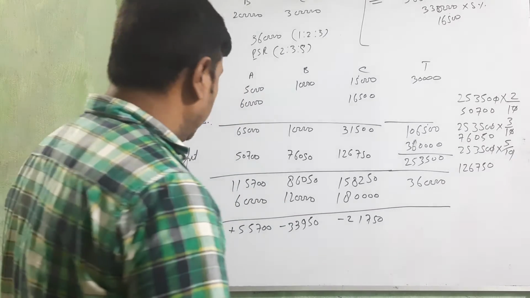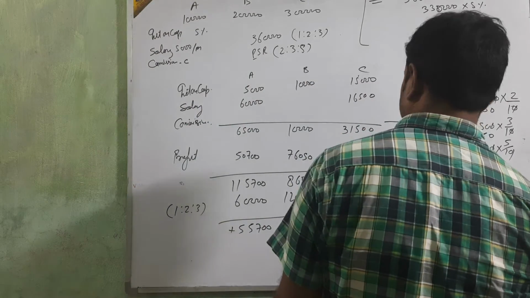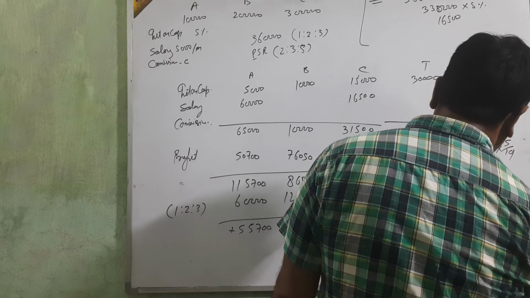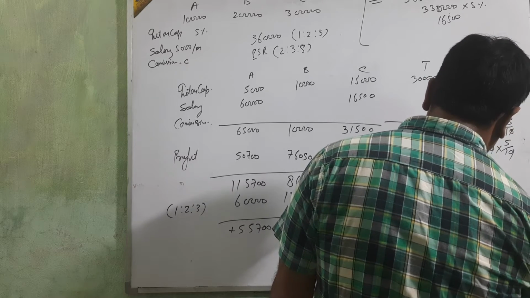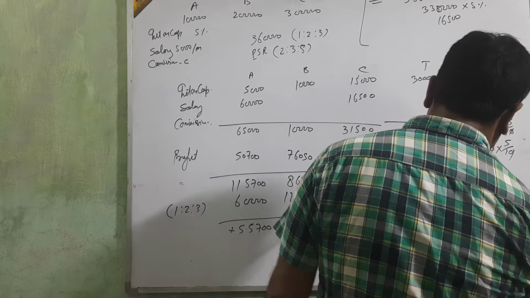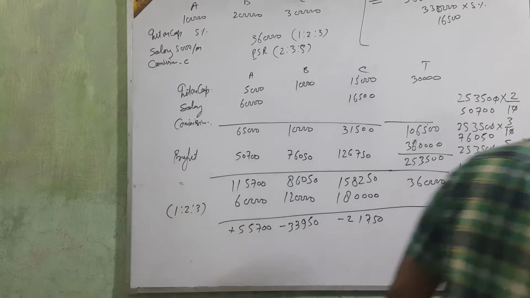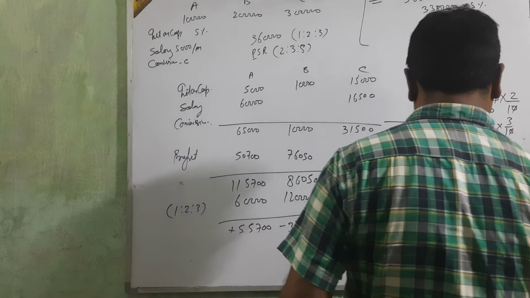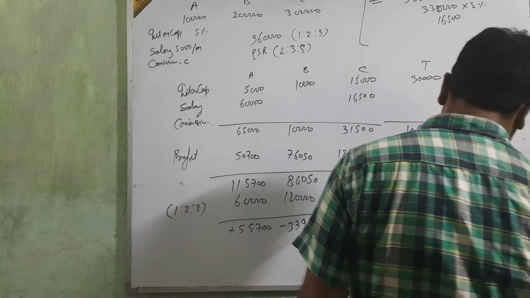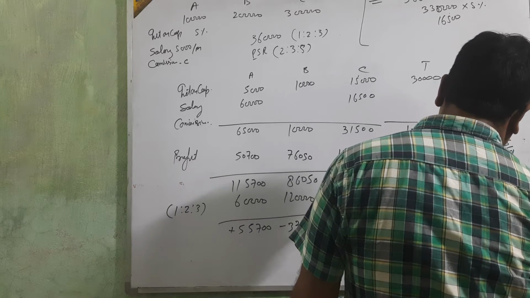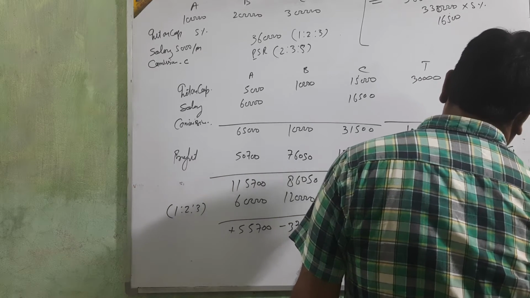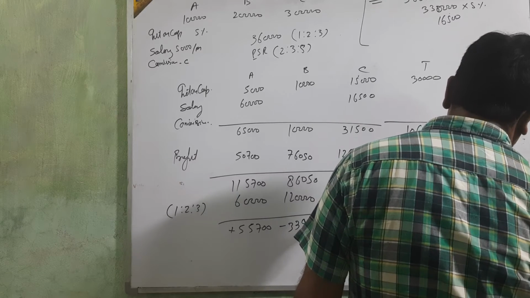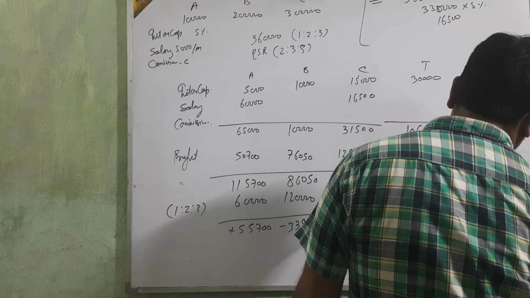Then the entry, what beta? The entry is: C capital account debit to A capital account and B capital account.